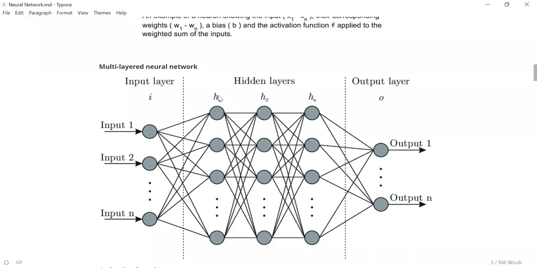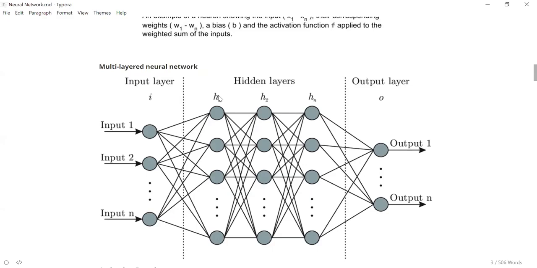Once we get all the values present in this hidden layer, we calculate the values for the next hidden layer and we go on until we reach the output, and at the output you apply softmax and you get probabilities. This is the entire flow of the neural network from input to output. It goes from layer to layer and you finally reach the output layer.